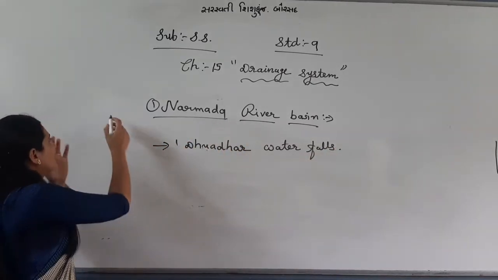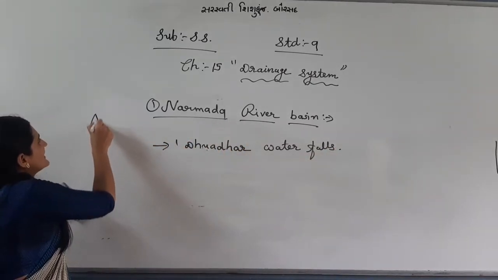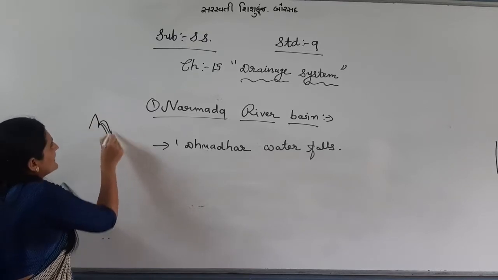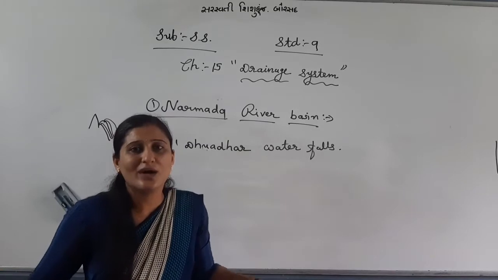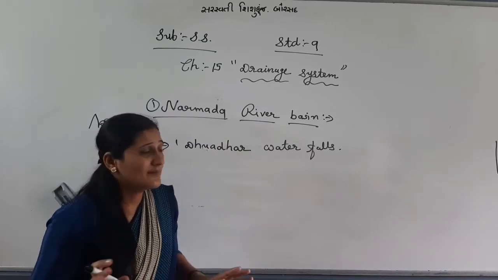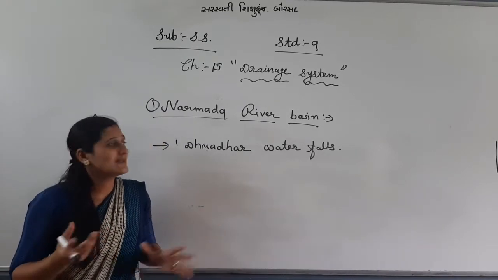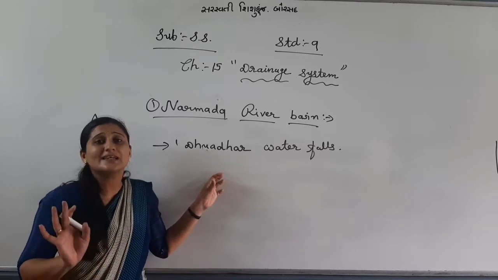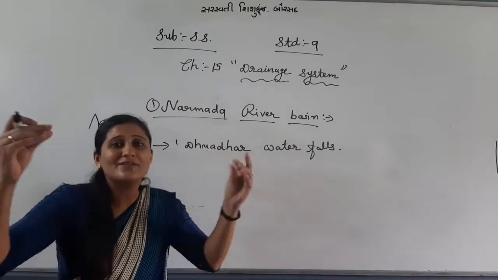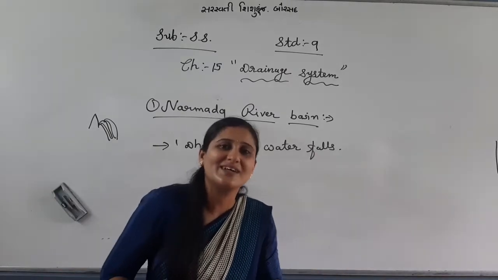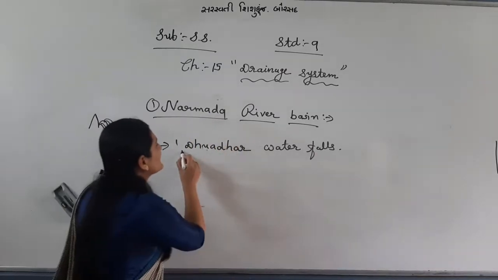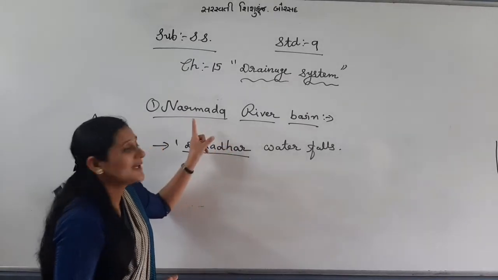You know, for example, this is a mountain. When this water flows, it looks like smoke. It means nothing is seen. You cannot see because everywhere water is flying. That's why it looks like Dhuadhar waterfalls in Narmada.